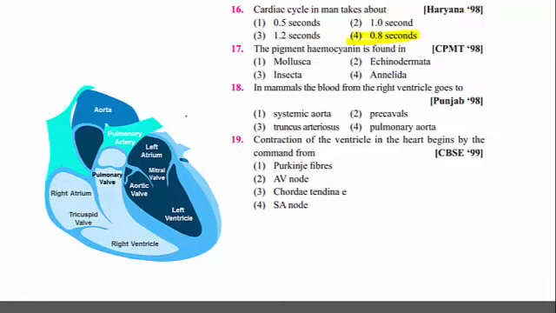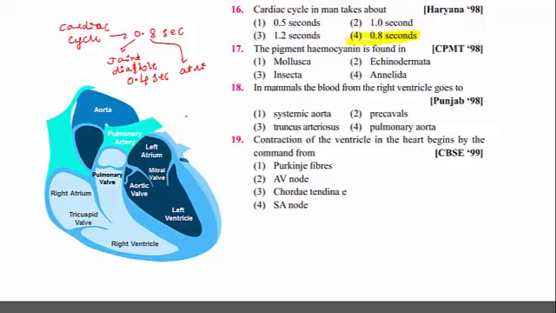In that 0.8 seconds, joint diastole of all the heart chambers, 4 heart chambers, 0.4 seconds.